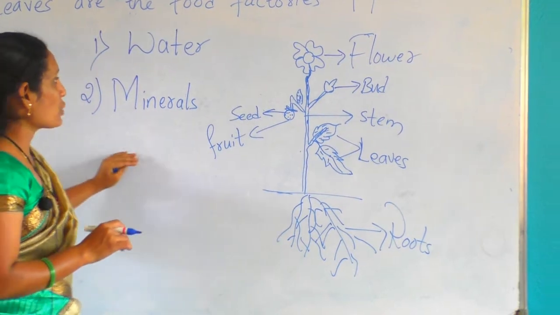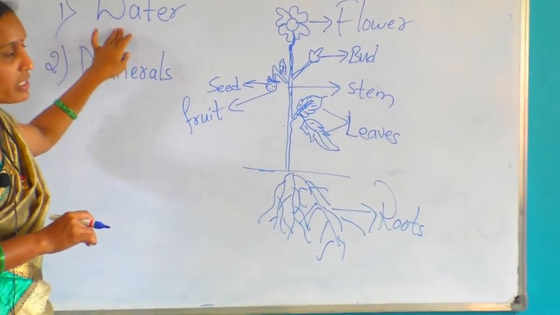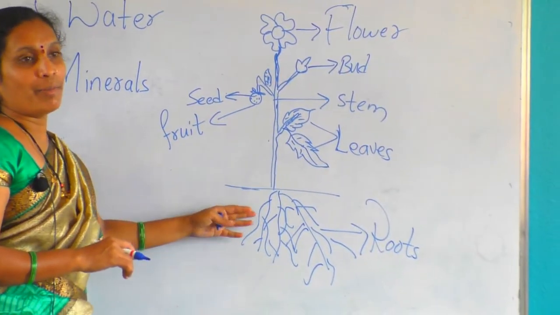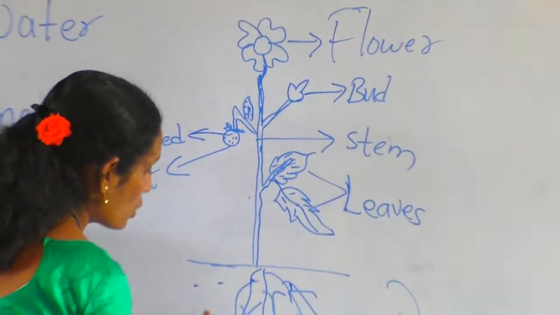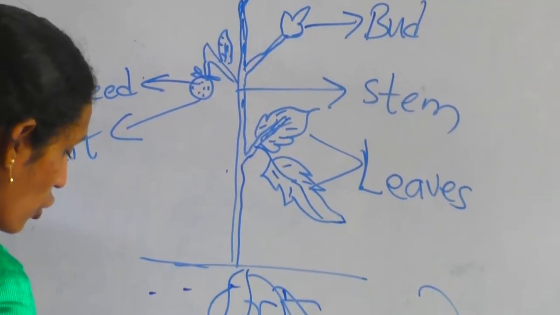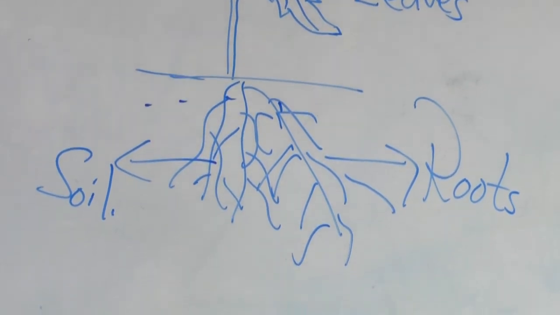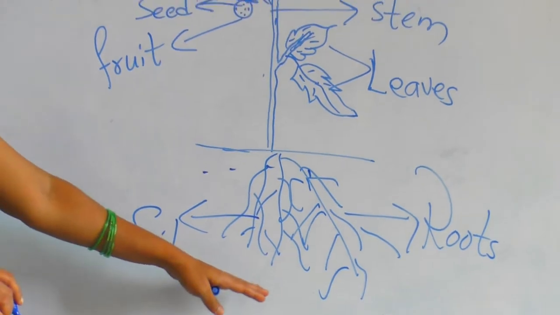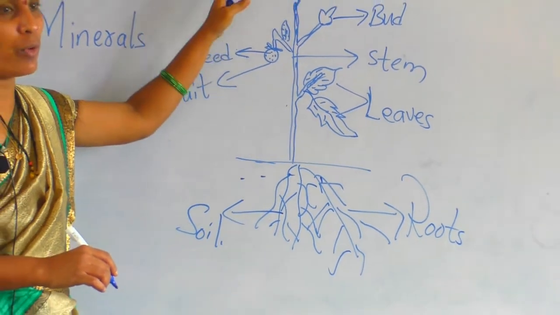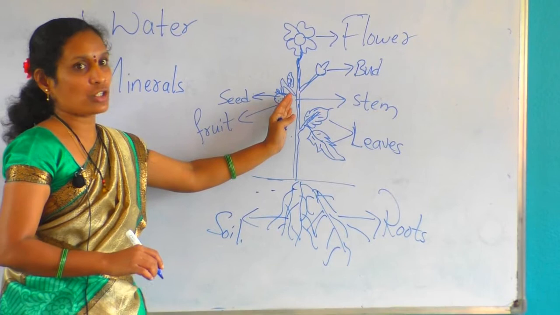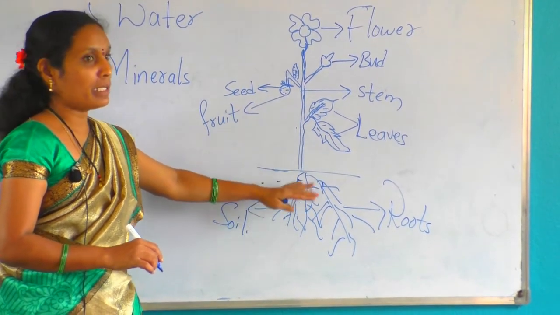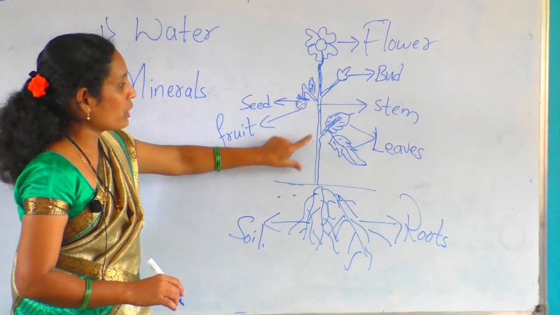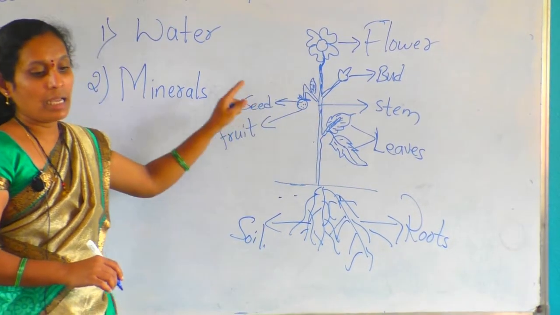First, for the plants to grow, they need water. When we pour the water, here downside soil is there, right? Soil and water when mixed together, the minerals will be there, no? That mineral helps the plants to grow upward. The stem will help the plants to grow. The minerals and the water go upwards, towards all the parts of the plant.